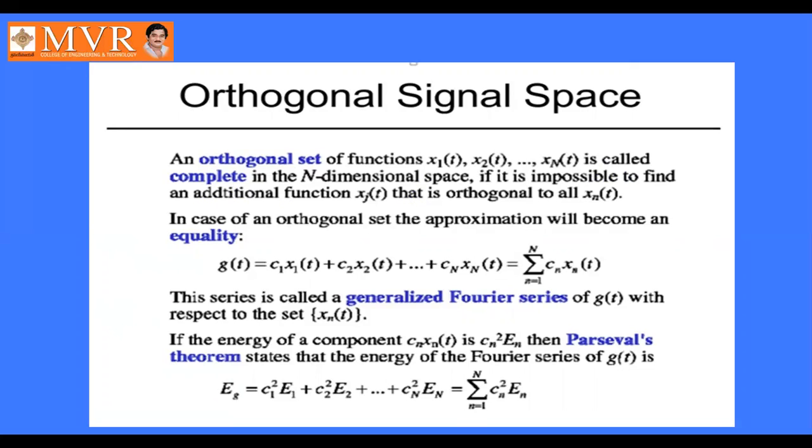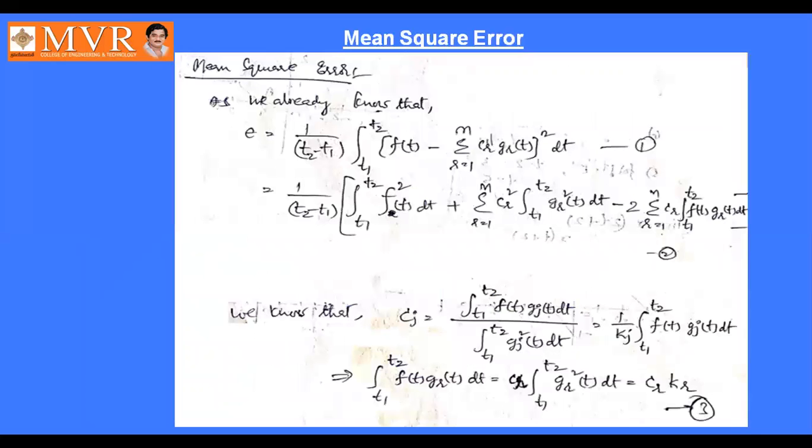So its energy is given as Eg equal to c1 square e1 plus c2 square e2 plus and so on plus cn square into en, that is sigma n equal to 1 to n cn square into en. Next, we will discuss the mean square error.